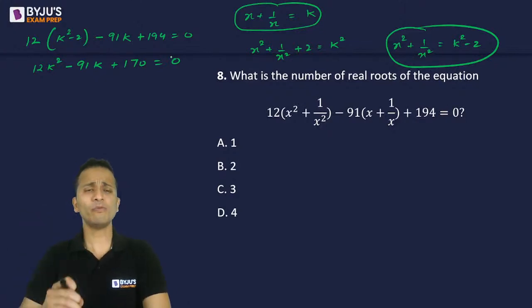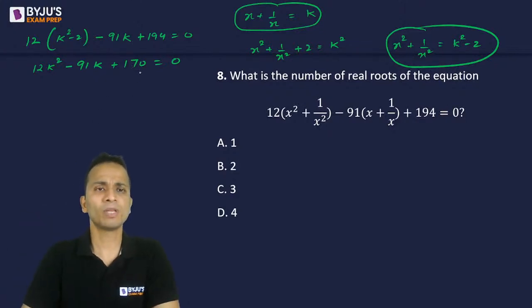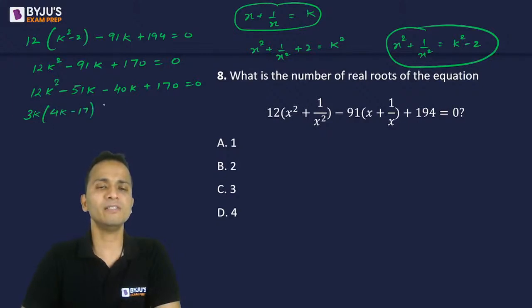Now you will have to factorize this equation. So 17 into 3 is 51 and 40. So 12k square minus 51k minus 40k plus 170 equal to 0. For factorization, I'll take 3k common, so it will be 4k minus 17, and minus 10 common, so it will be 4k minus 17.